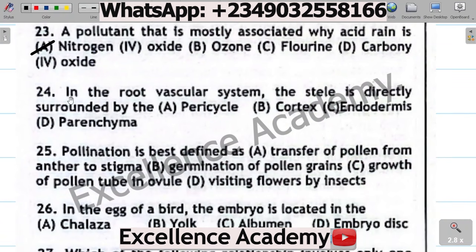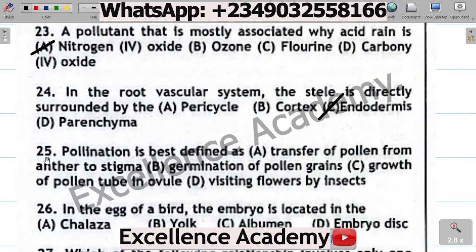Question 24. In the root vascular system, the cell is directly surrounded by the A. Pericycle, B. Cortex, C. Endodermis, D. Parenchyma. The correct option is C. Endodermis, which also contains the pericycle and the xylem tissue. So the correct option is C.